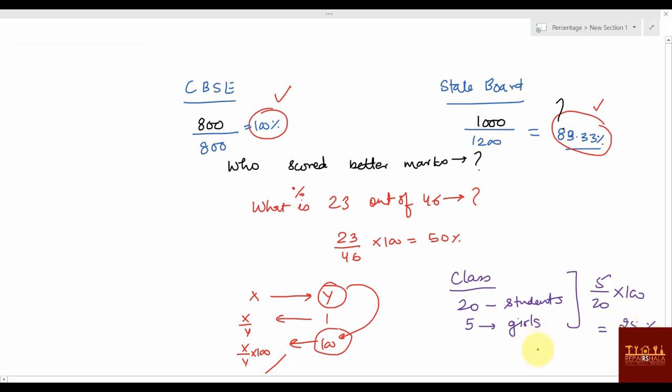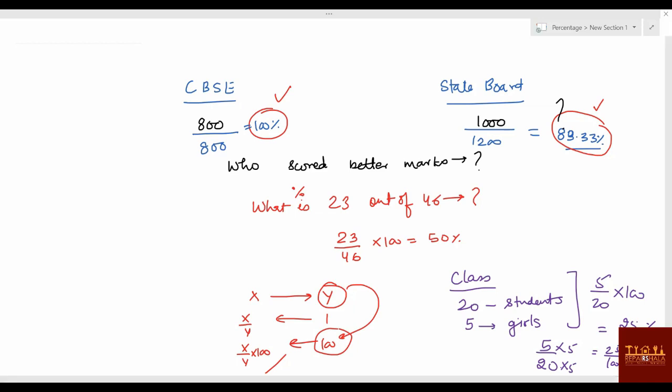But understand, it is 5 girls out of 20. What they are asking is girl percent, girls per 100. Means if students are 100, how many girls are there? If students are 20 and girls 5, make it 100: multiply by 5, so 25 girls. This is 25 by 100, this is 25%. If you understand this basic concept, percentage will be a cakewalk.